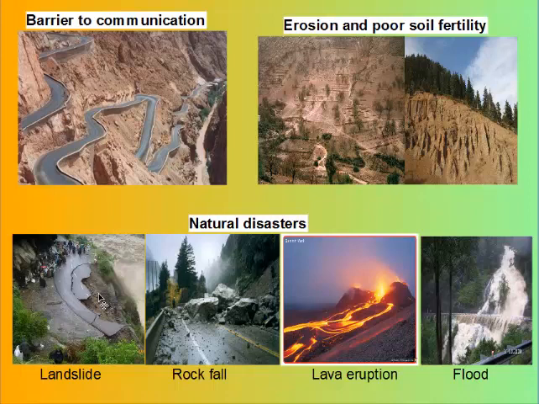And sometimes volcanic mountains also erupt lava, which can be very dangerous to the environment. And because of the steepness of mountains, flood is very rampant in those areas. So these are some of the disadvantages of mountains that we talked about.